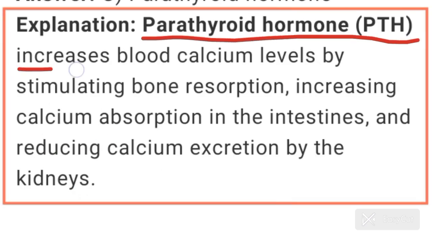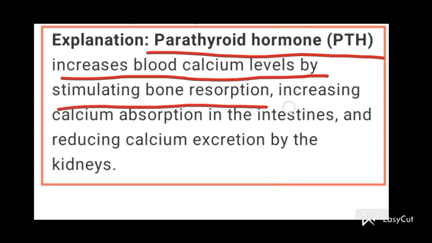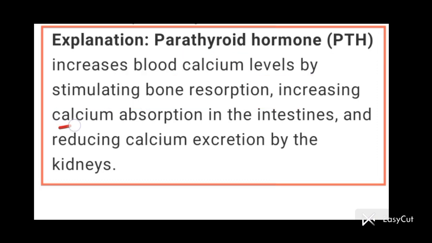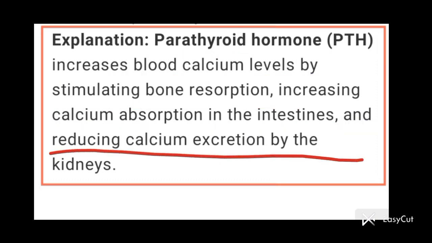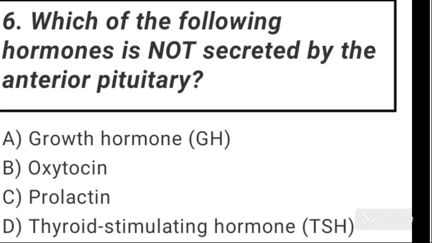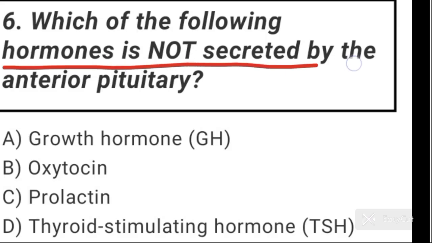Parathyroid hormone increases blood calcium level by stimulating bone resorption, increasing calcium absorption in the intestine and reducing calcium excretion by the kidneys. Now come to question number 6. Which of the following hormones is not secreted by the anterior pituitary?